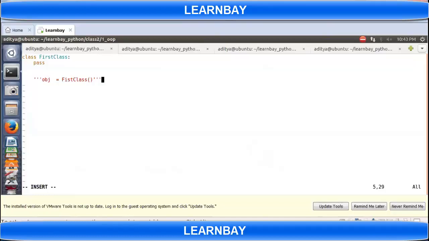If I wanted to create an object of this class, what should I write? I should call the constructor of this class. Okay, what we can do is just open a terminal and just write this class.